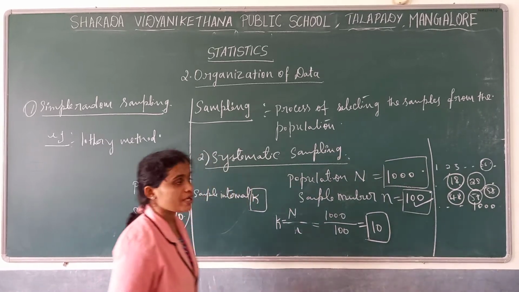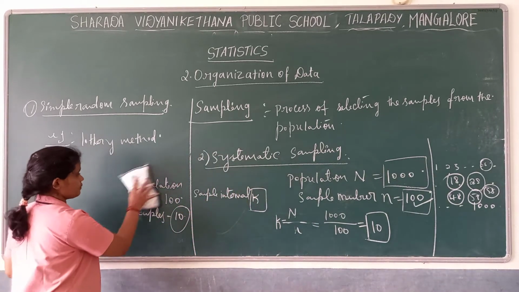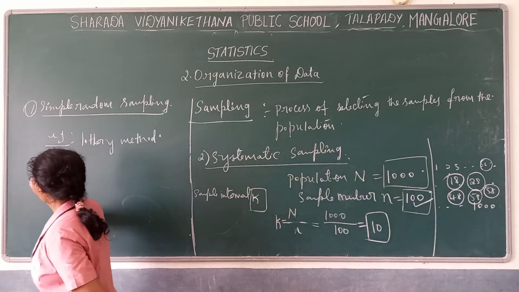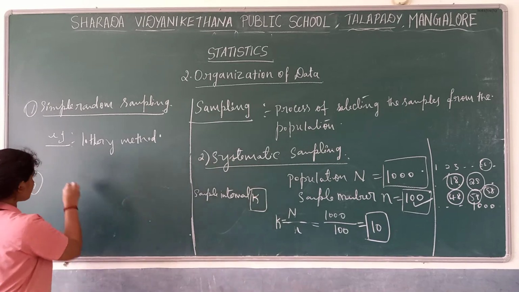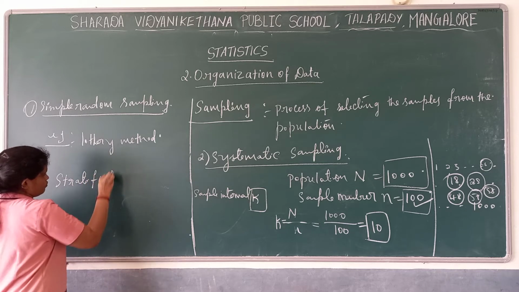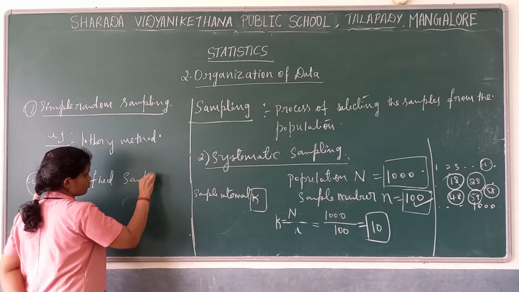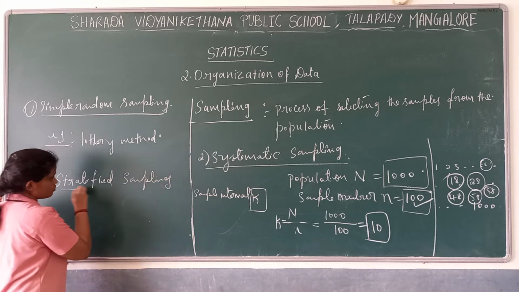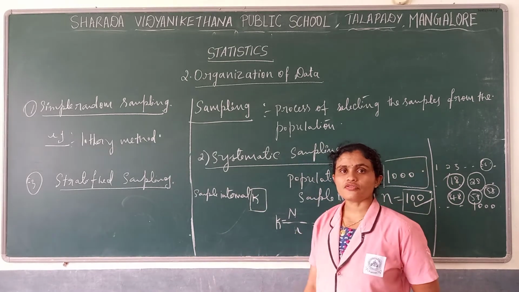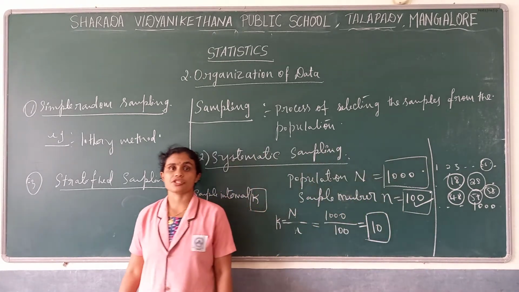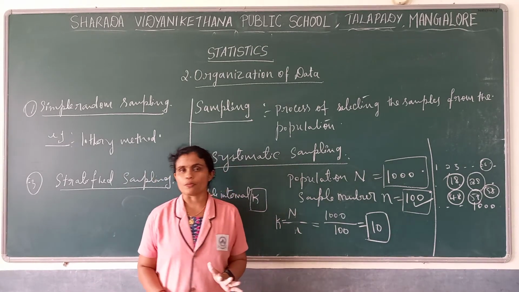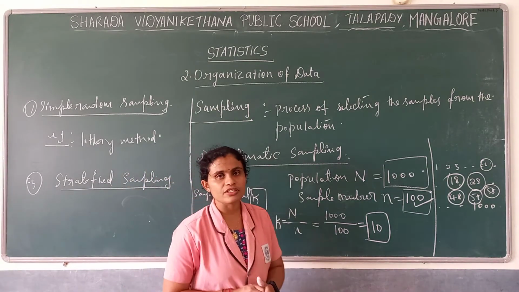Then the last one remaining is stratified sampling, the third sampling method. What is stratified sampling? We use stratified sampling when our population is of a heterogeneous nature, where we do not have the same kind of population.